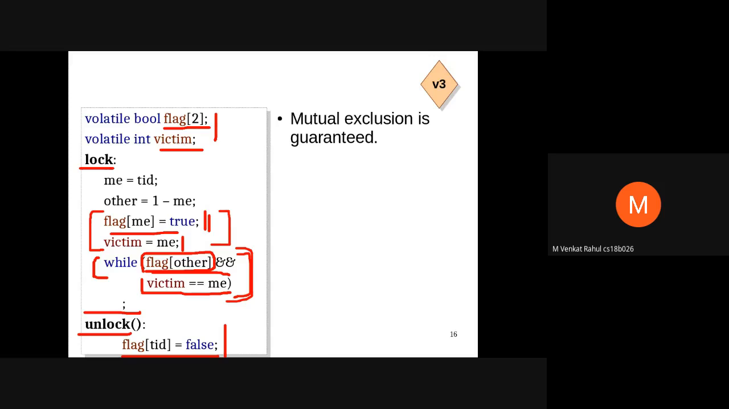Oh, even in that case, thread 1 will keep on waiting, right? Because if the other thread came to this point, that means it set flag of other equal to 1. So the first thread will be seeing flag of other equal to 1 and victim will also be this thread. So the first thread will keep on looping here and the other thread will go in. No, first thread will go first.